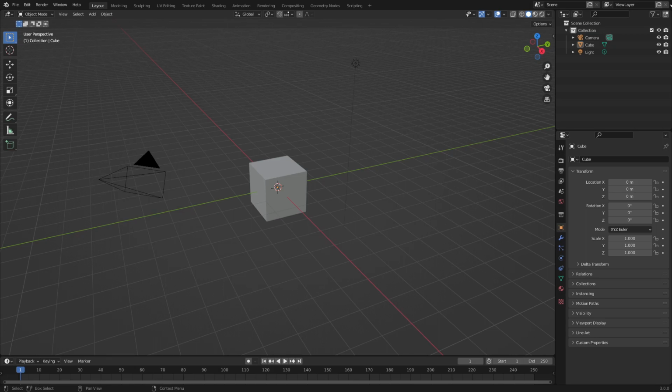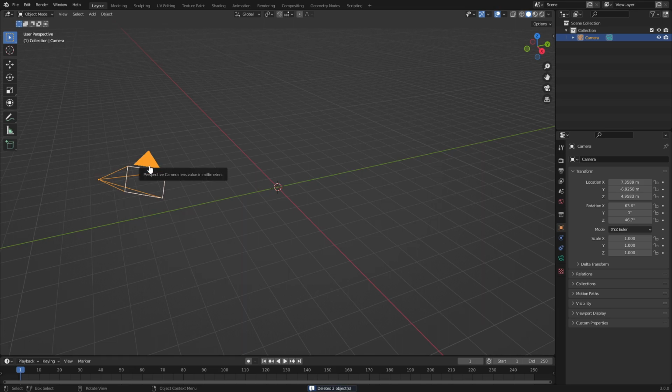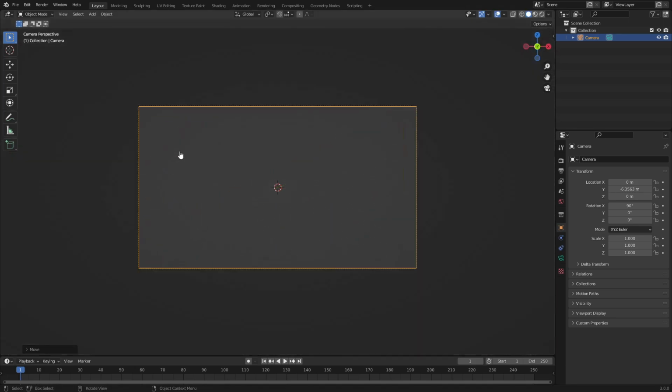I'm going to click and drag over top of our entire canvas, except for our camera. We're going to grab our default cube and our lamp, hit delete on the keyboard, and now we can select our camera by clicking it. Hit Alt-G and Alt-R to clear the location and rotation of the camera. Then hit R, then X, and on your numpad, hit 90 and hit Enter, which means we've now rotated it on the X-axis by 90 degrees. Actually, wait, first hit G and then Y to move the camera backwards, and then hit 0 to go into the camera's view.